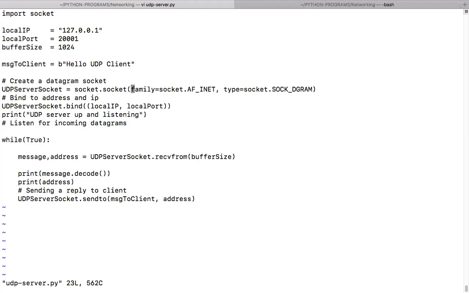You're creating a socket. The family is AF_INET, the IP address family. Then what is the type? SOCK_DGRAM. DGRAM stands for datagram. Datagram is basically a format when you are passing data over a network for the UDP protocol. UDP will accept datagram only and not streams.